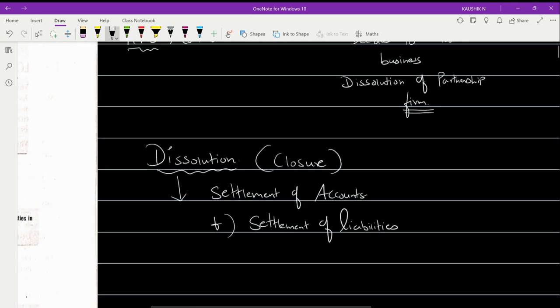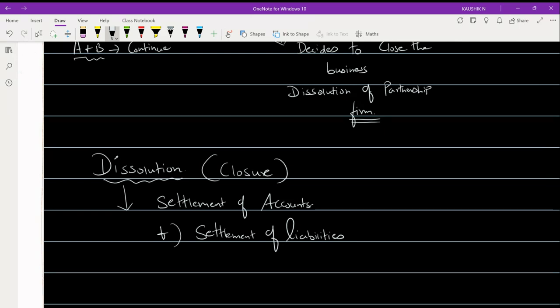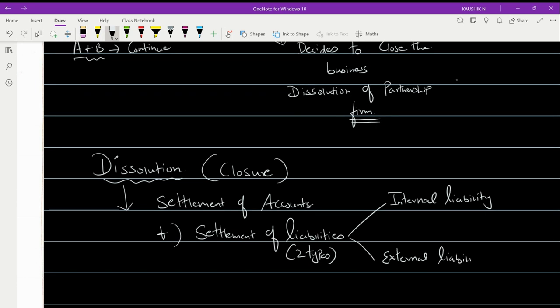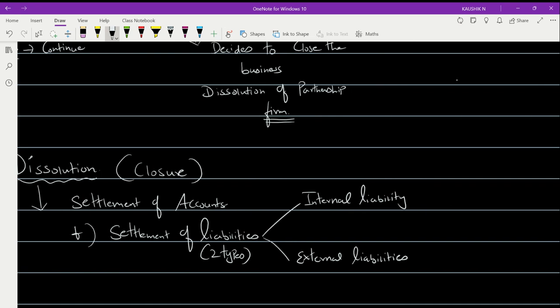When I talk about the settlement of liabilities, you have liabilities of two types, as you know very well: internal liability and external liability. Internal liabilities are those liabilities which are with respect to the partners.